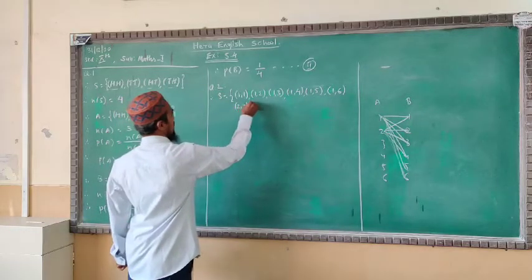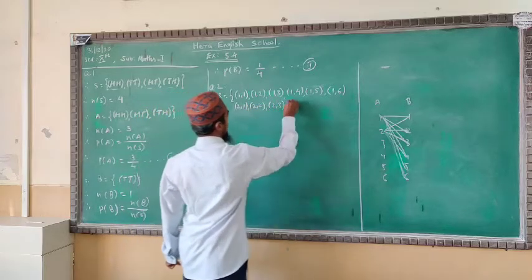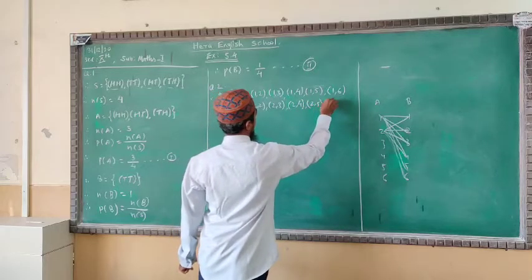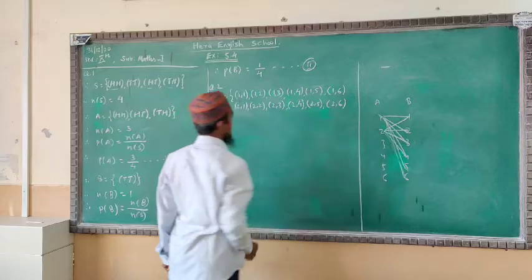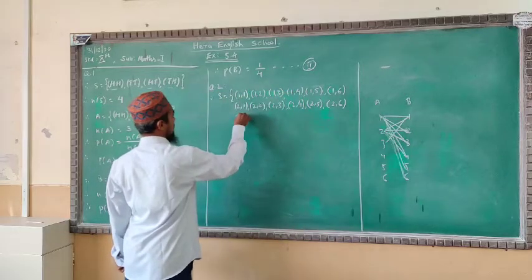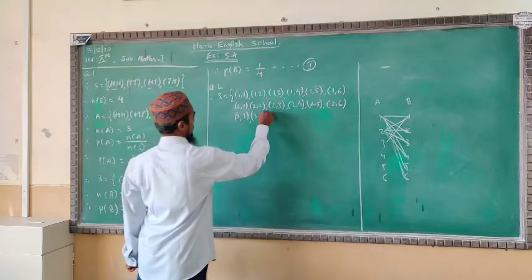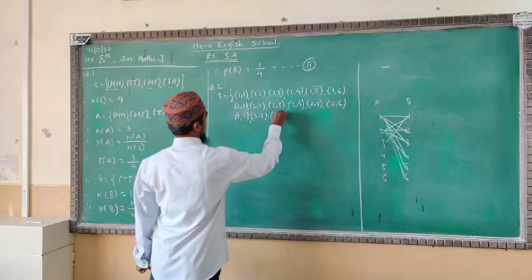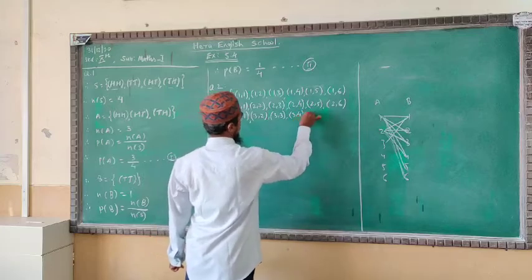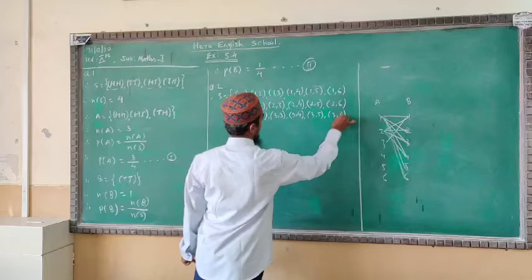2 1, 2 2, 2 3, 2 4, 2 5, 2 6. Next for the 3: 3 1, 3 2, 3 3, 3 4, 3 5, 3 6.